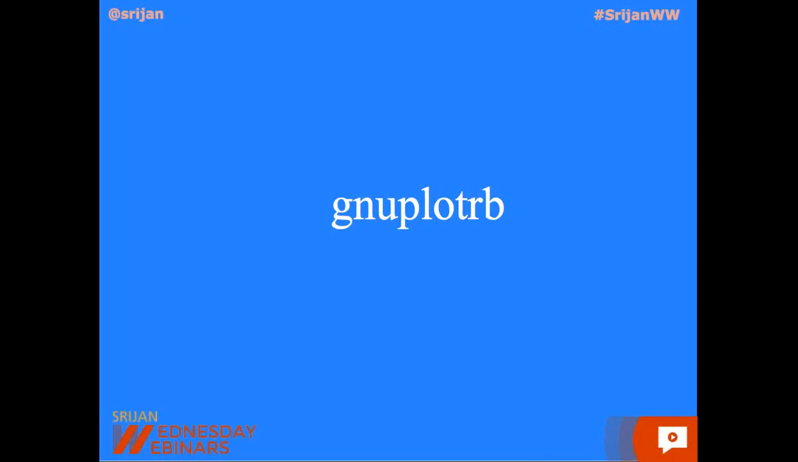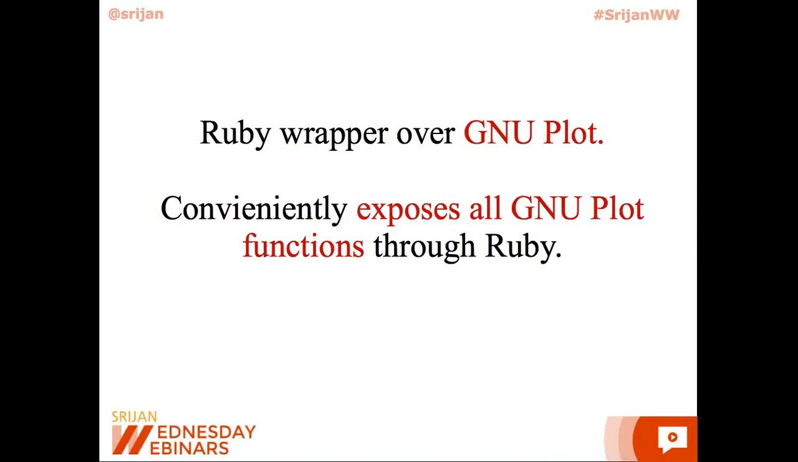The next gem that we'll look at is called Gnuplot-RB. Gnuplot-RB is a very simple Ruby wrapper over Gnuplot. It very conveniently exposes a lot of Gnuplot functions through Ruby. So you don't need to write in the Gnuplot syntax and can basically write Ruby code for interfacing with Gnuplot.